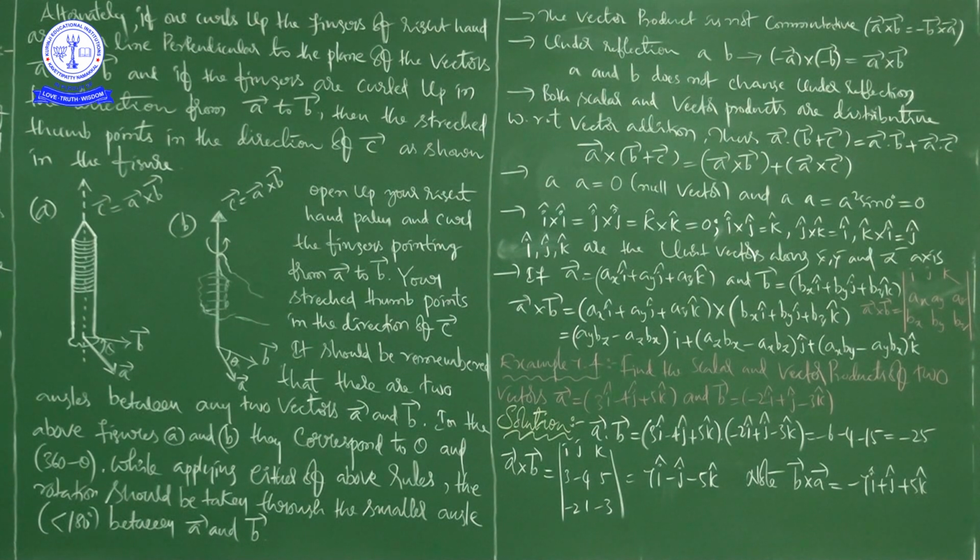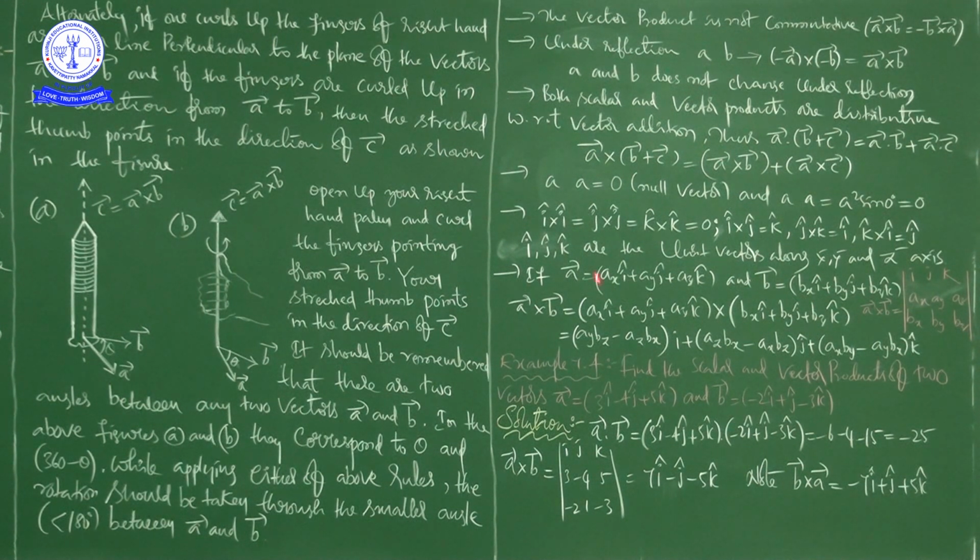And when we get the concept of vectors in our physics, we need to assume a coordinate system, generally the Cartesian coordinate system, x, y, z. Here we have to imagine three vectors i, j, k. i, j, k are the unit vectors along the x, y and z axes.